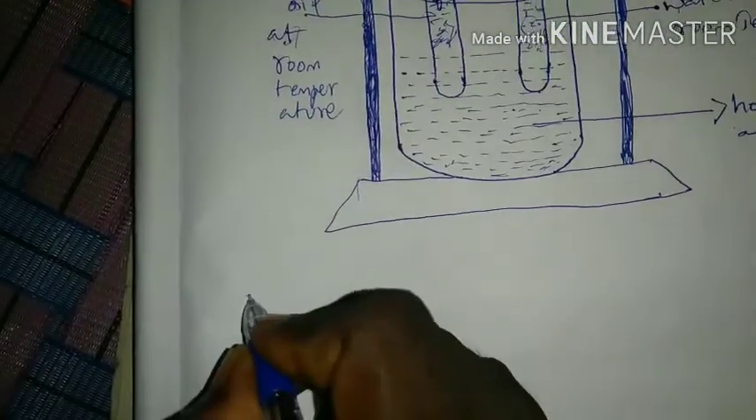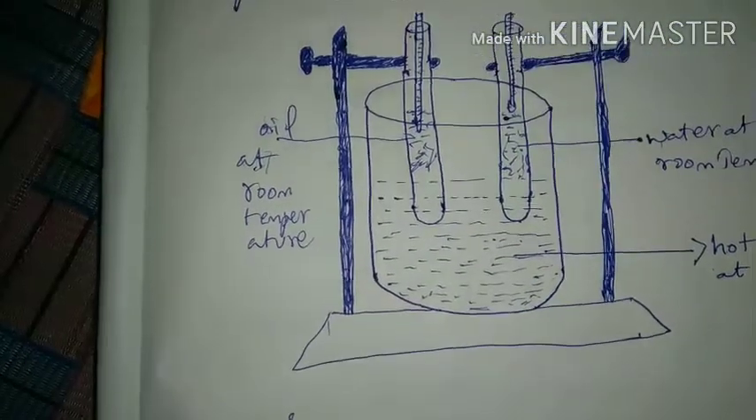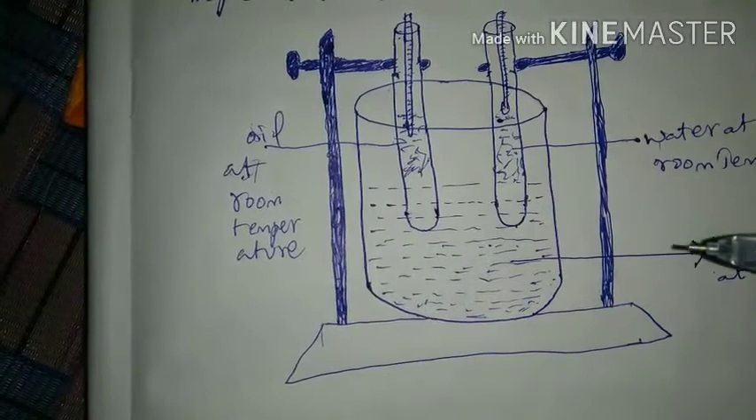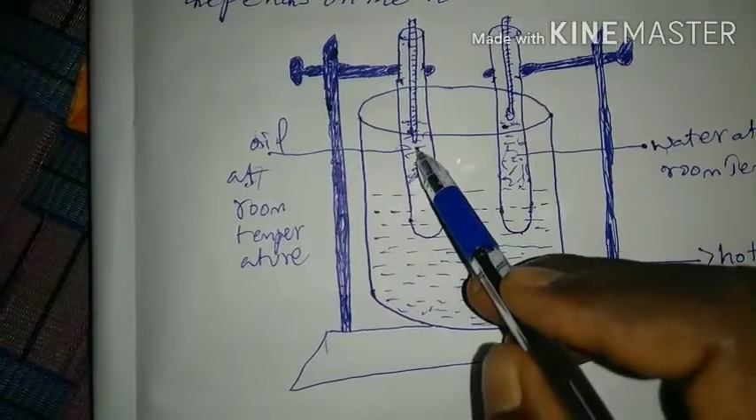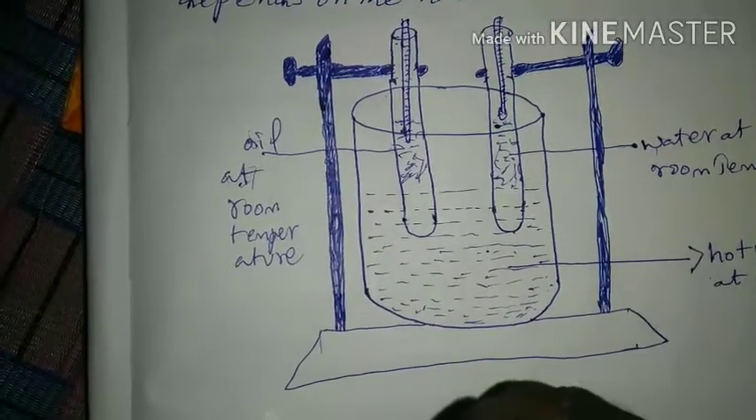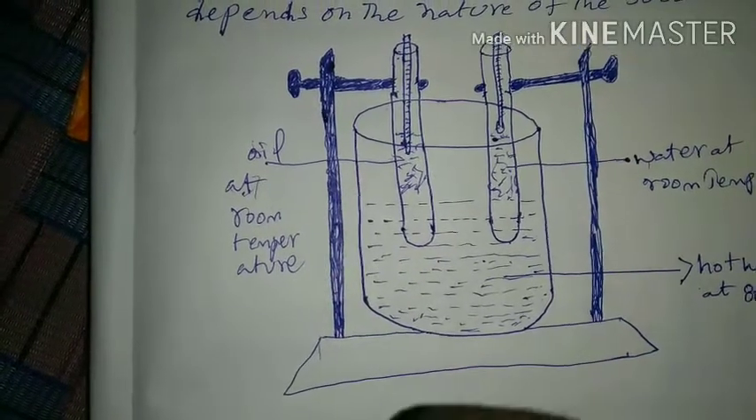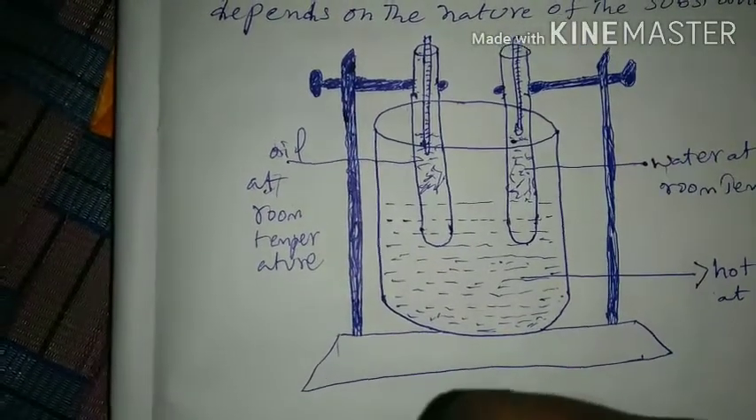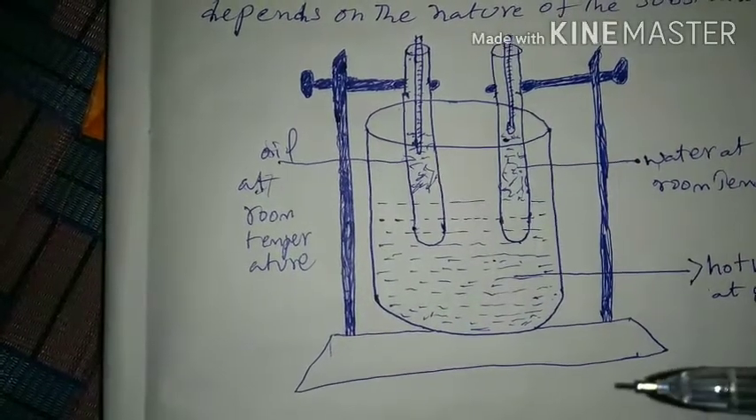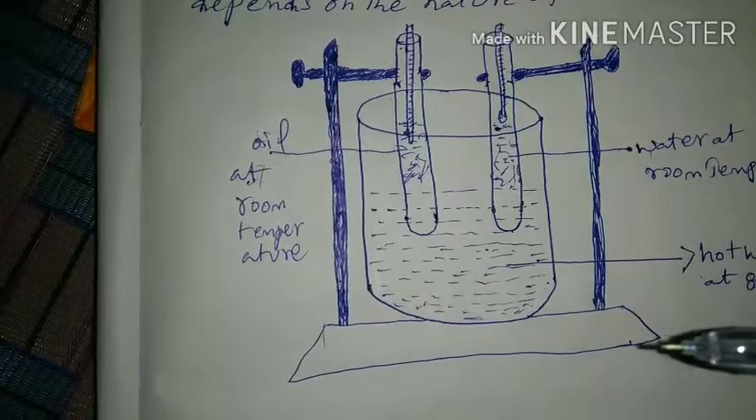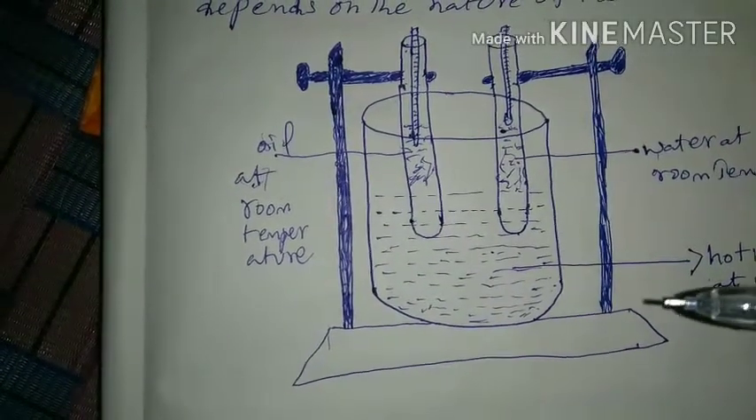Observe the thermometer readings every 3 minutes, for oil and water. Note the readings in your notebook. Some amount of heat is transferred to the water and oil because they are kept in the jar of hot water for some interval of time.